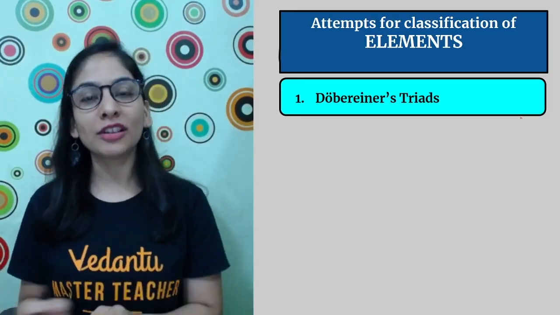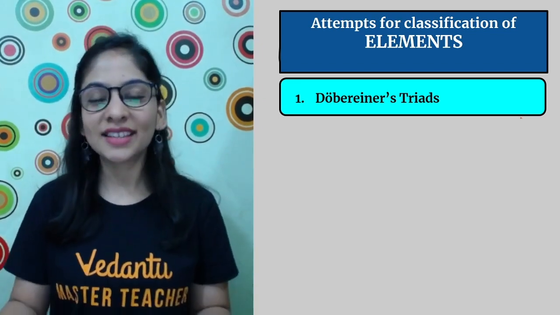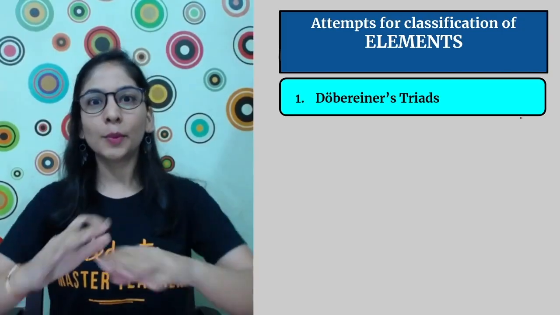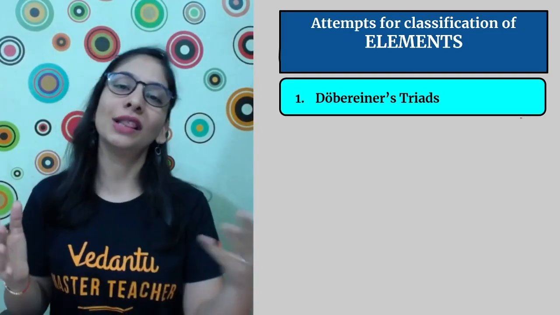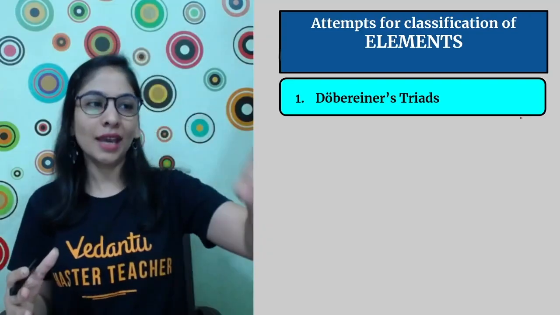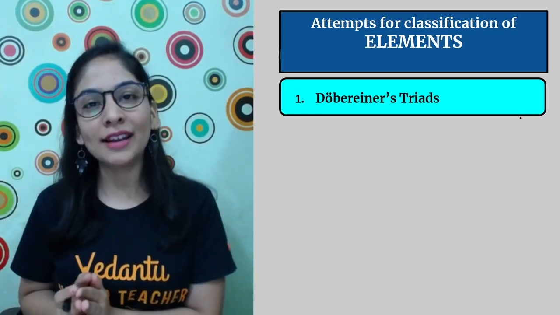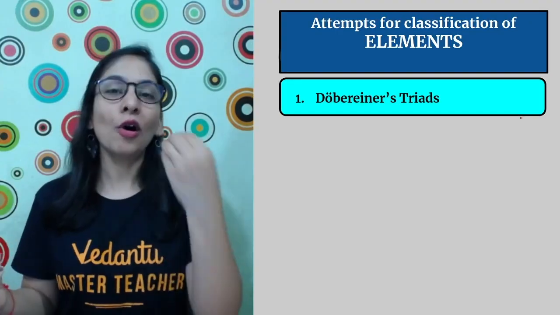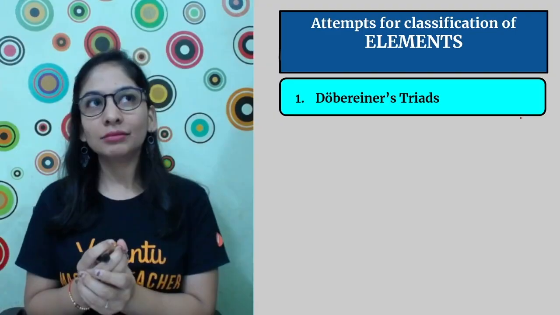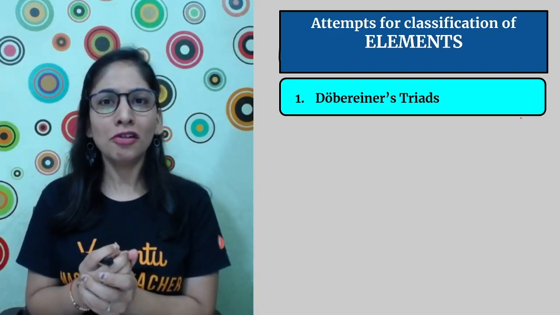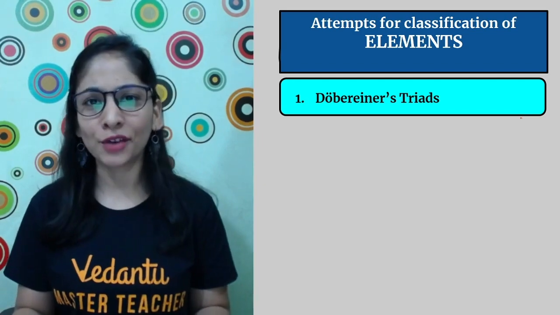But before that also, scientists were like, why? It's just 26 to 28 elements. I don't need to study them with a proper classification. I can easily remember 26 to 28 elements with all the properties given: that these are metals, these are non-metals, that's it. But their theory failed with the discovery of metalloids. Metalloids came into the picture, and then they were like, are they non-metals, are they not non-metals, what are they basically? And the entire theory failed at that moment of time.